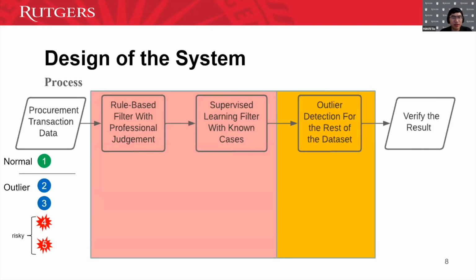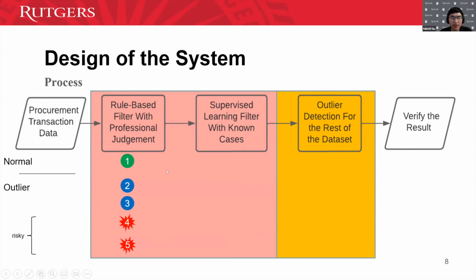Therefore, we designed this system to try to overcome the limitations of directly applying outlier detection algorithms. First, we can see that in the procurement transaction data, we have normal transactions, say the green point here, 1. And we also have outliers: 2, 3, 4, and 5. Among those outliers, some are just irregular but safe ones, say 2 and 3. And 4 and 5 are actually the risky transactions we want to identify.